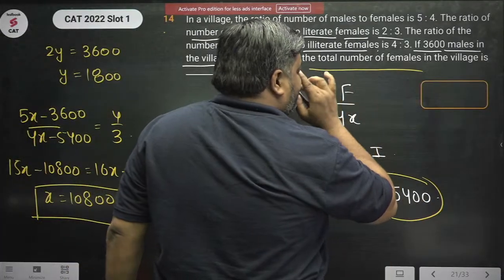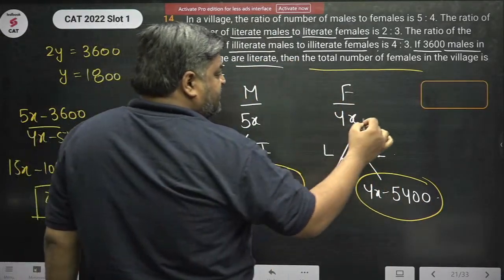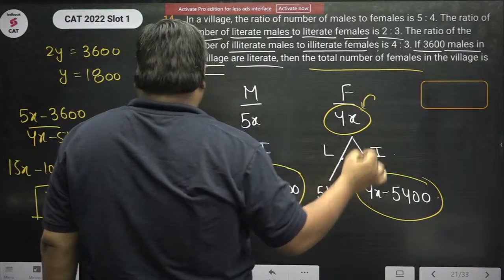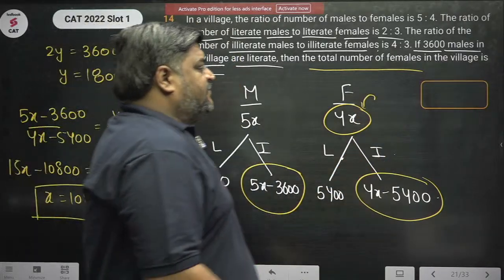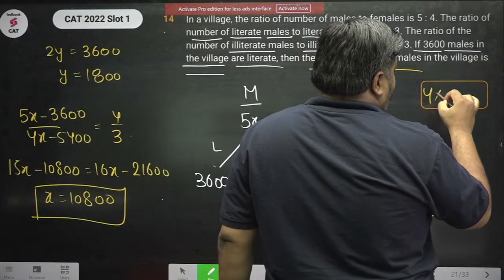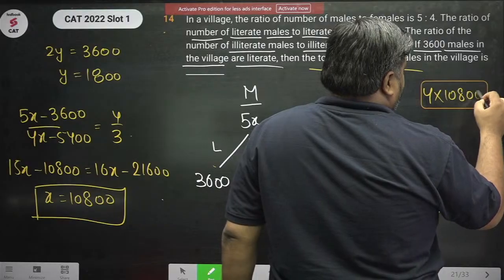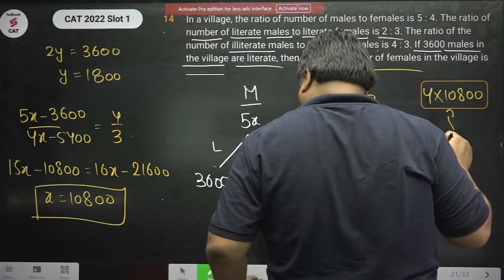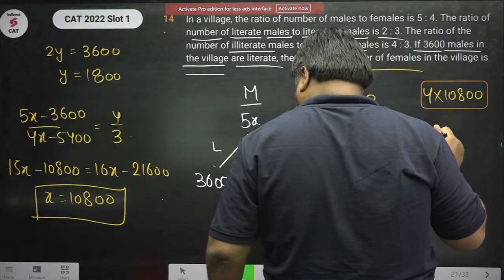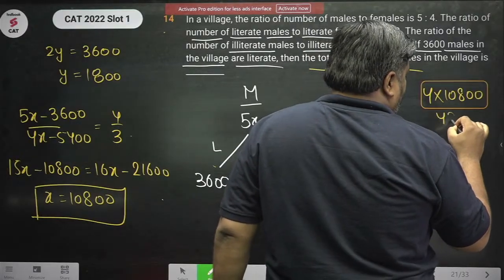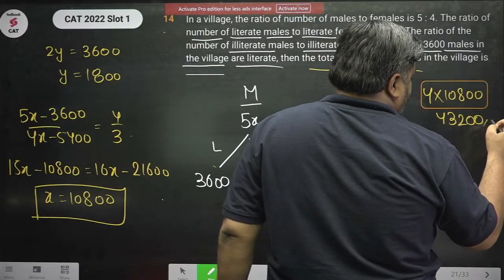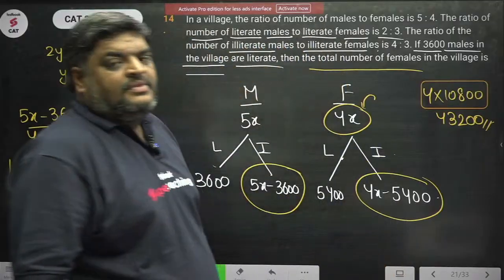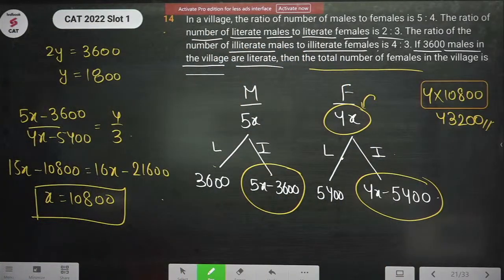What was asked? Total mahila of the village. So total mahila of the village is 4x, where x is 10,800. So answer is 4 into 10,800. 40,000 plus 3,200. 43,200 is the right answer.